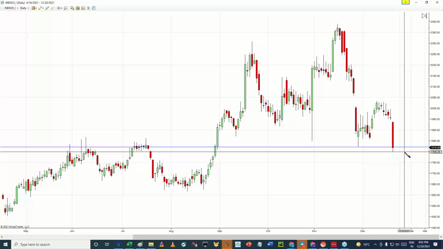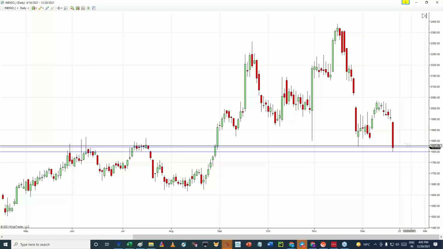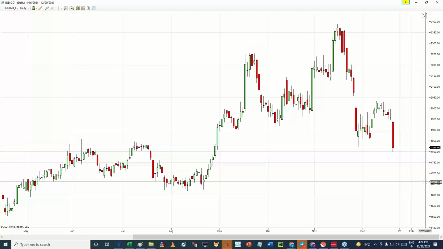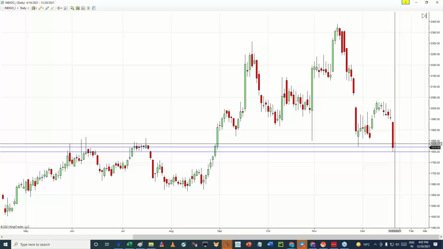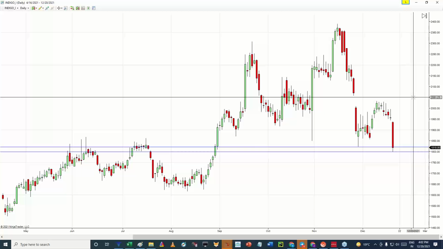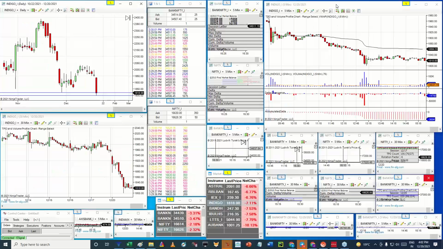So we need to see Indigo taking support around the 1800 level in the next trading session, because if Indigo breaks 1800 and gives a closing tomorrow below 1800, then there can be a possibility for Indigo to keep going further down. So watch out for Indigo. If prices take support in the next trading session, we can expect further upward movement. If prices do not take support, then we can expect another fall in the next trading session. So that's pretty much about Nifty and Bank Nifty.